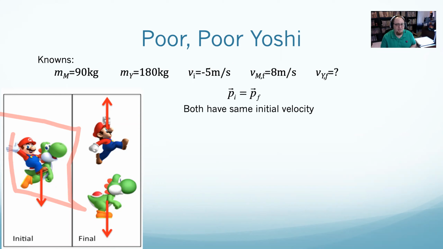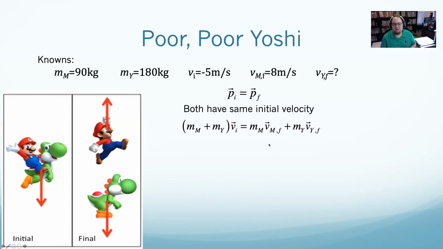And so since momentum equals mv, which I realize I never actually made show up on this slide, that was silly of me, I'll say that my initial momentum equals my final momentum. Then I'll just look at my picture and say initially I have these two together. Final, I have Mario, and final, I have Yoshi, and I'll just add them all up. That is how I solve these problems. You just write an equation for initial momentum and final momentum. Well, really, it's just mv of each thing added up.